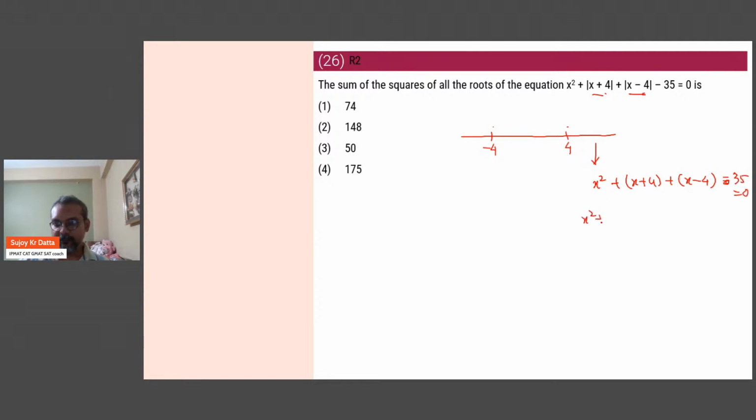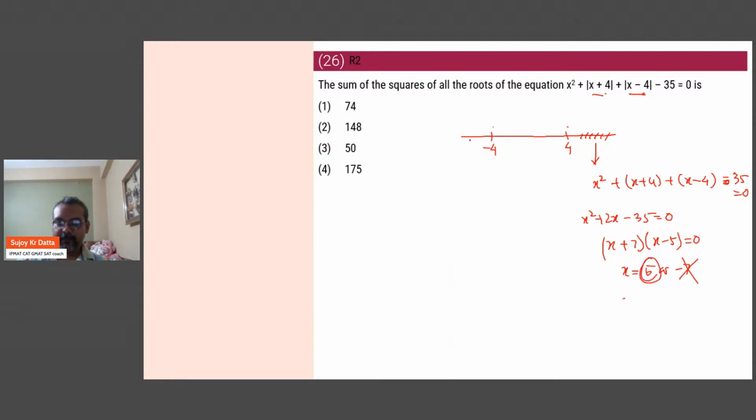So that's x squared plus 2x minus 35 is 0. So that would be x plus 7 times x minus 5 is 0. X would be 5 or -7. Now -7 is not possible because we are looking for the region greater than 4. So the only solution is x equal to 5.